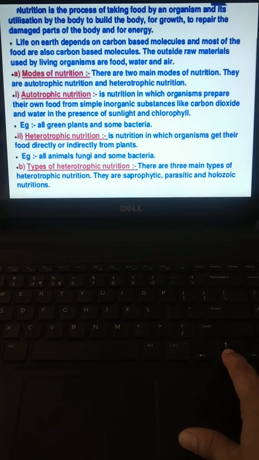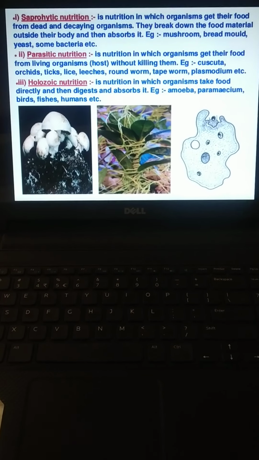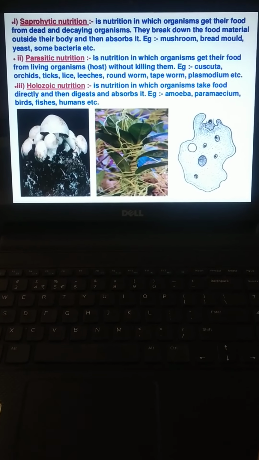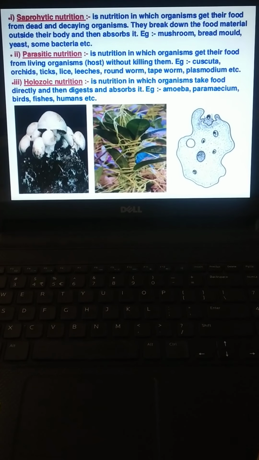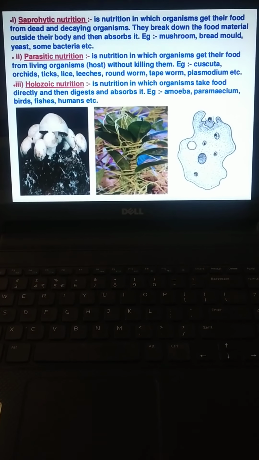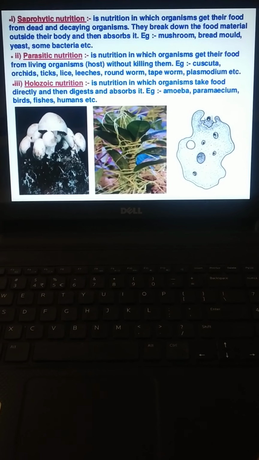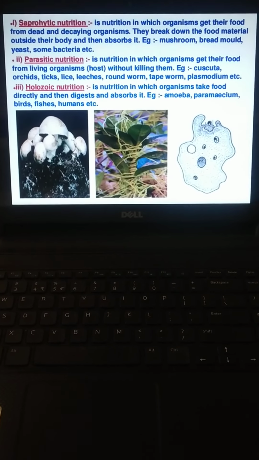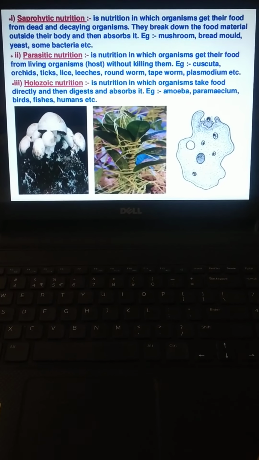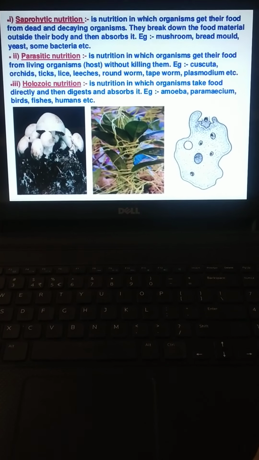Let's define them. Saprophytic nutrition is nutrition in which organisms get their food from dead and decaying organisms. They break down the food material outside their body and then absorb it. Best examples: mushroom, bread mold, yeast and some bacteria.